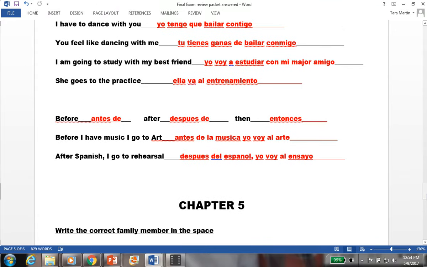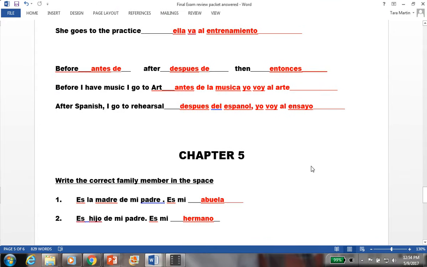The word before is antes de. The word after is después de. Then is entonces. So the sentences are, before I have music, I go to art. Antes de la música, yo voy al arte.